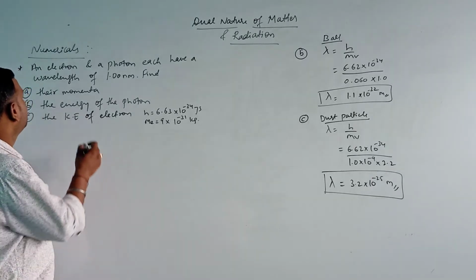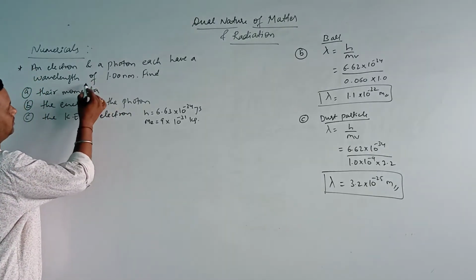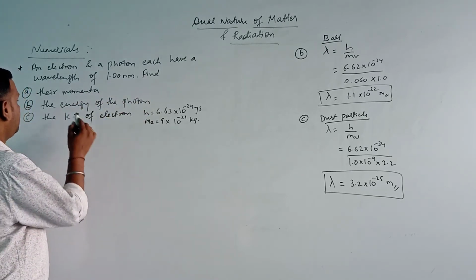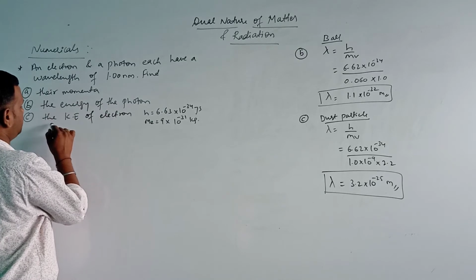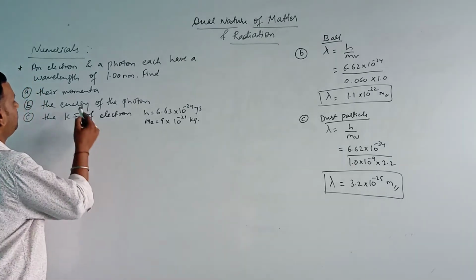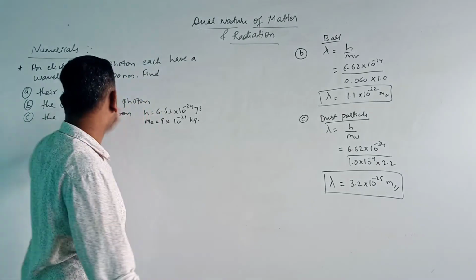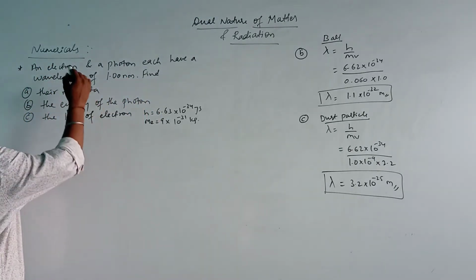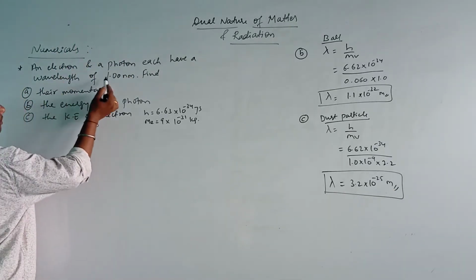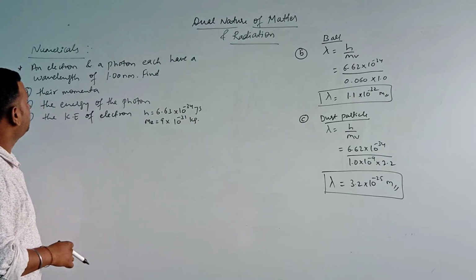Our next question is, an electron and a photon each have a wavelength of 1.00 nanometer. Find their momentum and the energy of the photon, and also the kinetic energy of the electron. Okay, so let us solve the first part, that is momentum. We will find the momentum of the electron and the photon. What is the wavelength here? 1.00 nanometer.